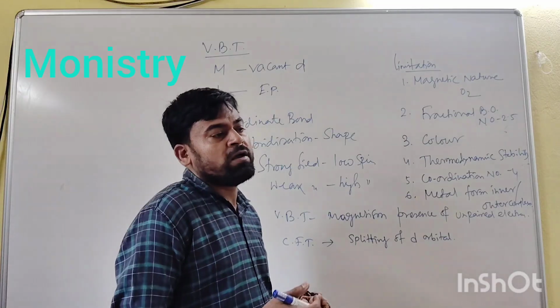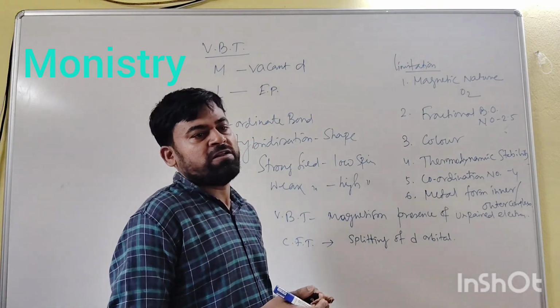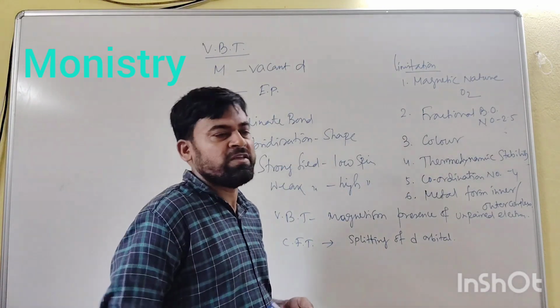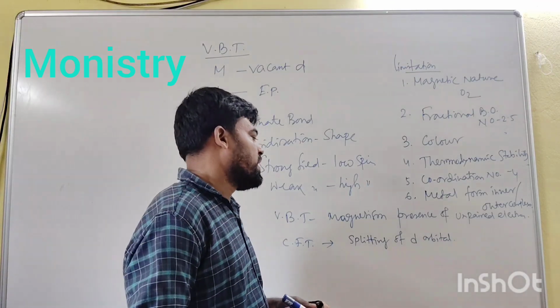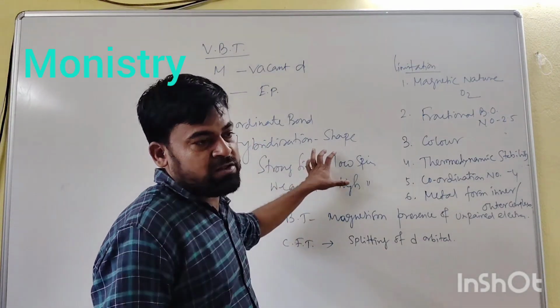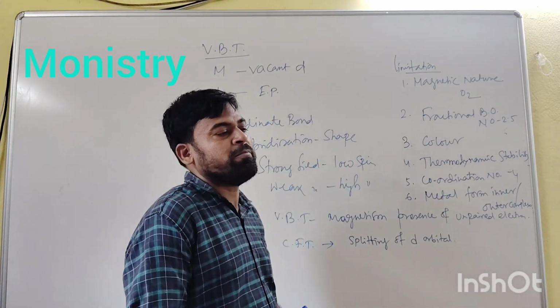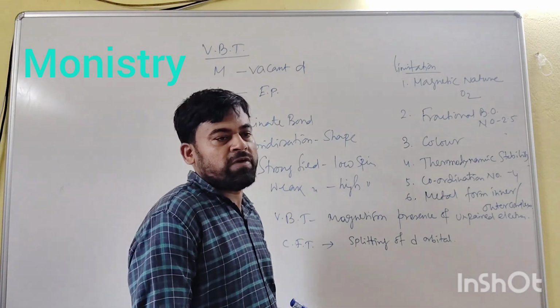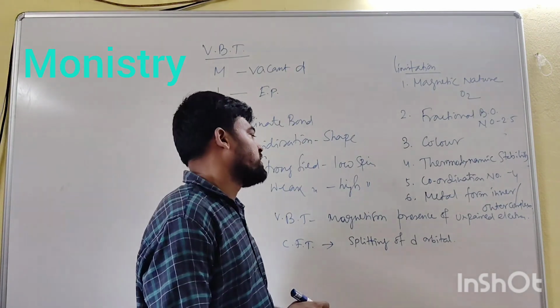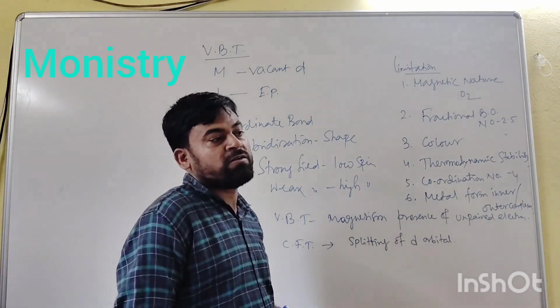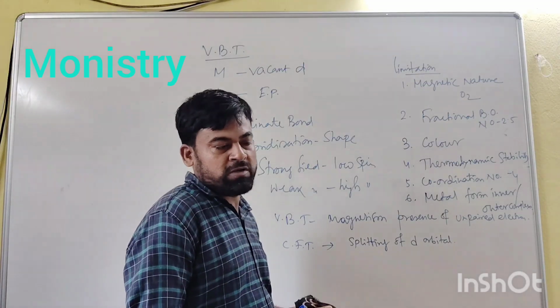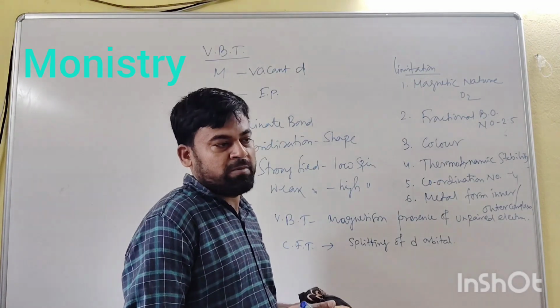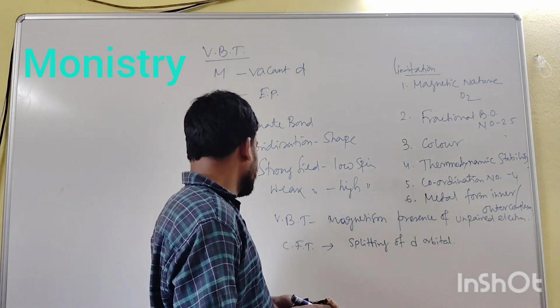So there must be a hybridization, so that all the orbitals have the same energy, and from this hybridization we can predict the shape of complexes, whether it is octahedral, tetrahedral, square pyramidal or planar, etc.